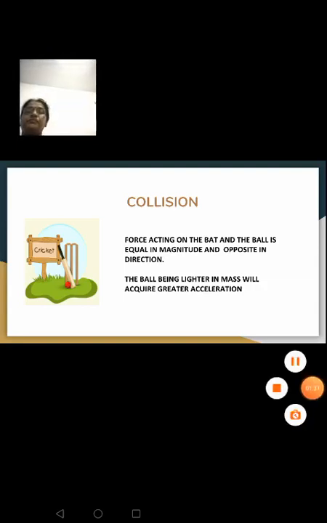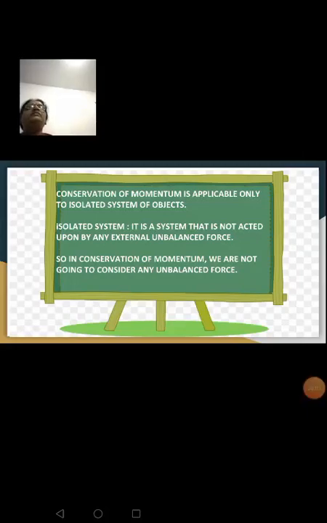Clear? So we have seen that when the bat and the ball come in contact with each other, a collision is happening between them. At this point of time, the force acting on both the objects are equal in magnitude and opposite in direction, and obviously objects with lighter mass will acquire greater acceleration. So this conservation of momentum is applicable only to isolated system of objects.